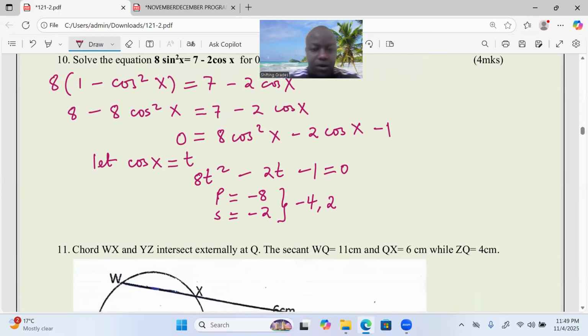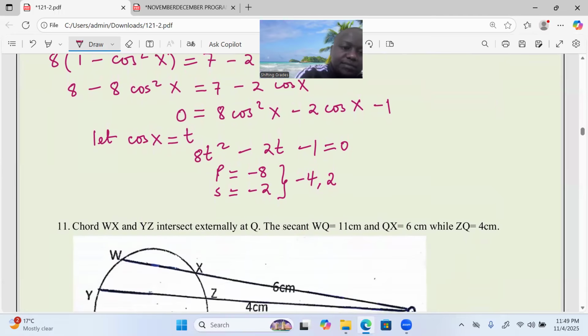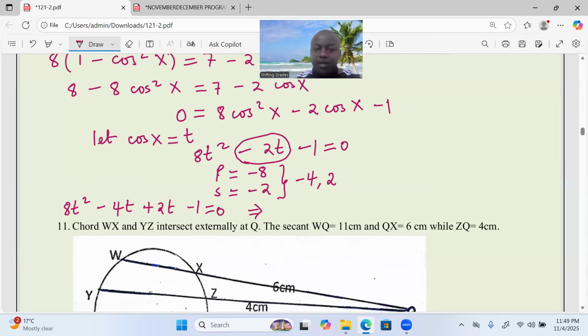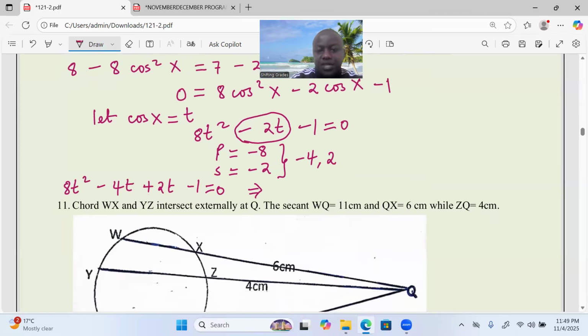So at that point we can write 8t squared minus 4t plus 2t, then minus 1 equals 0. You see, instead of negative 2, according to the factorization method, I'm now substituting it with a negative 4 and a positive 2.